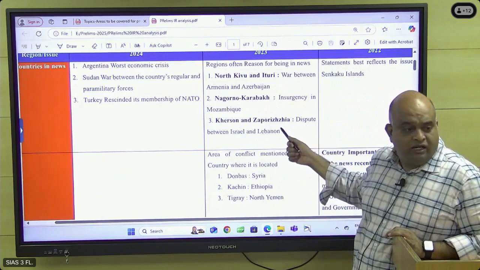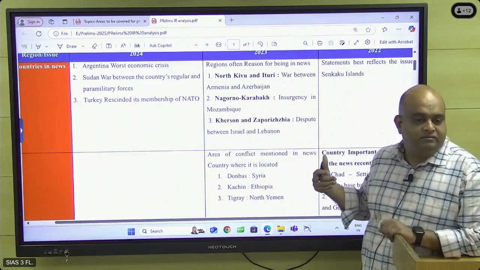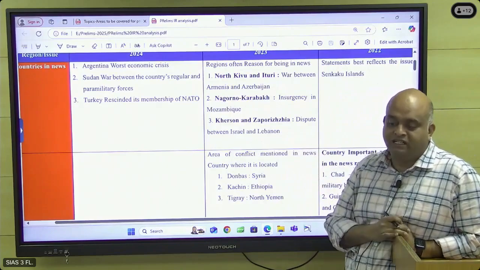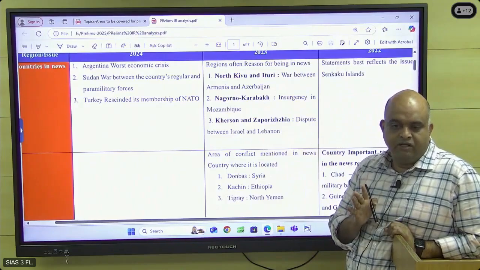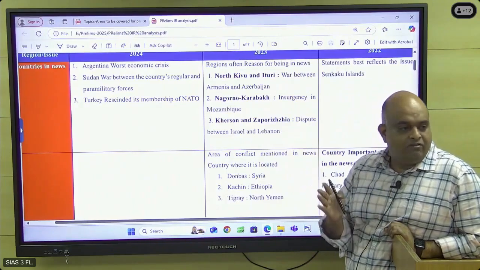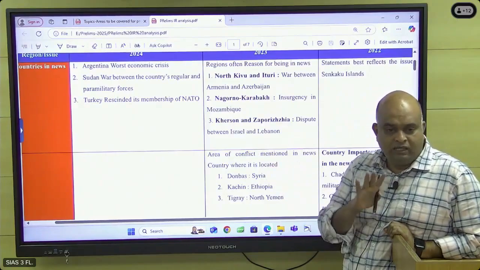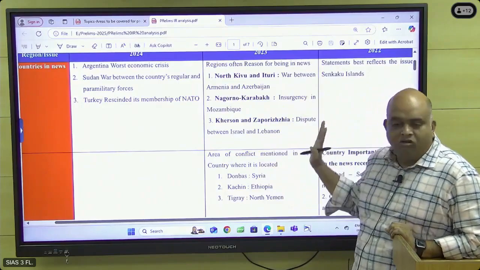This is Ukraine, Russia territory. Russia has annexed this territory from Ukraine. Check what I have given last, on the last page, 4 names I have given. Russia, after a referendum, has taken 4 territories: Zaporizhia, Kherson, like that I have given 4 territories. So they are asking this. So all the 3 are wrong.